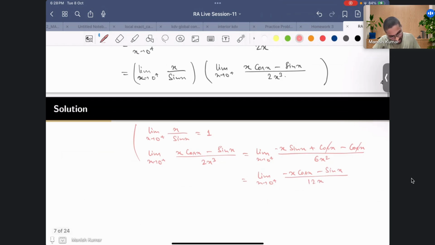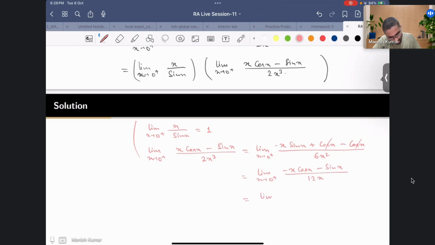Again 0 by 0 form, again I'll use L'Hopital. So here I'll get minus x, the cos derivative would be minus sine, so I'll get sin x, and then minus cos of x, and here again minus cos of x, correct, and here you will have 12.